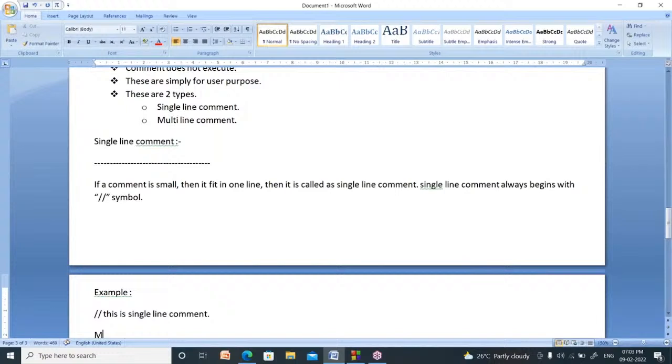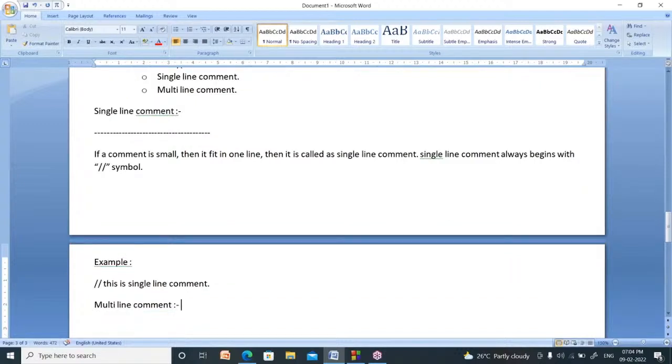Now what about multi-line comment? A multi-line comment is nothing but a comment which is large, which is lengthy. If a comment is lengthy, then it does not fit in one line, so it wraps to multiple lines.